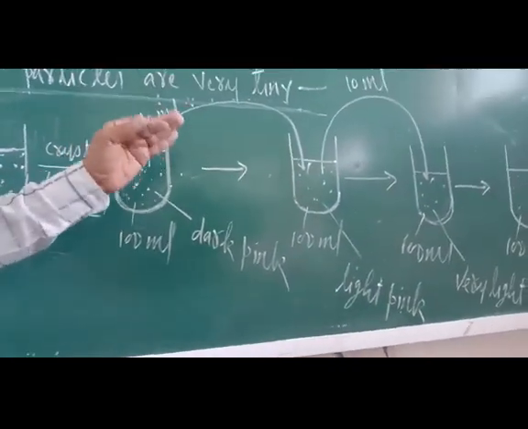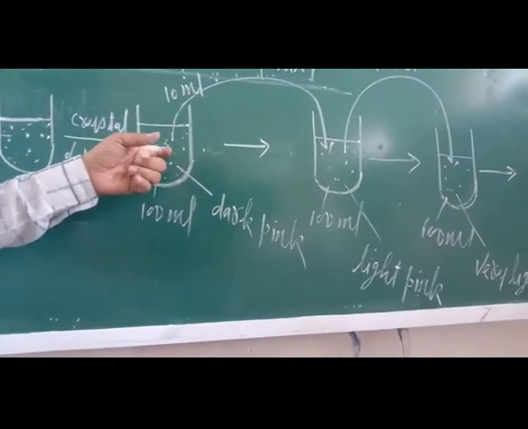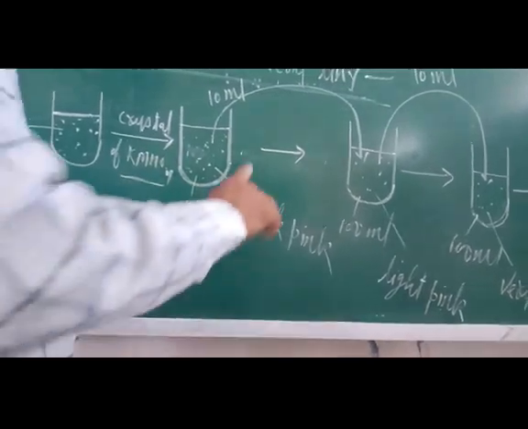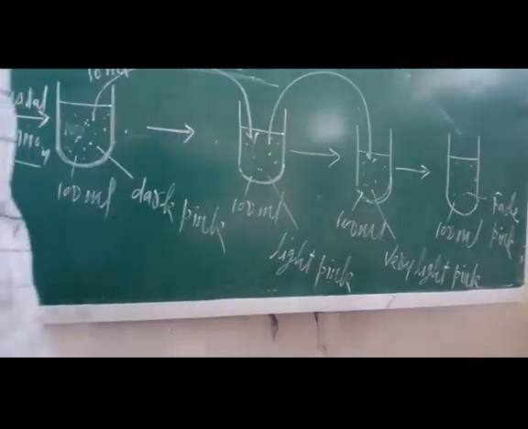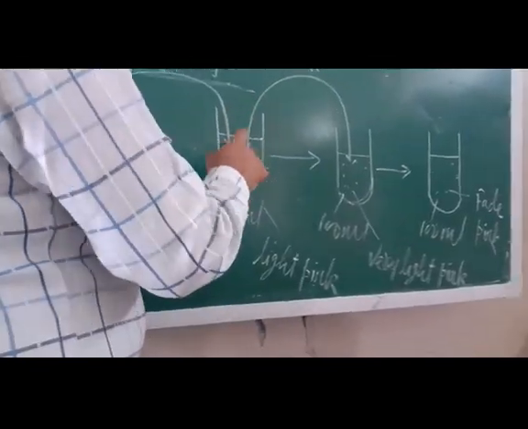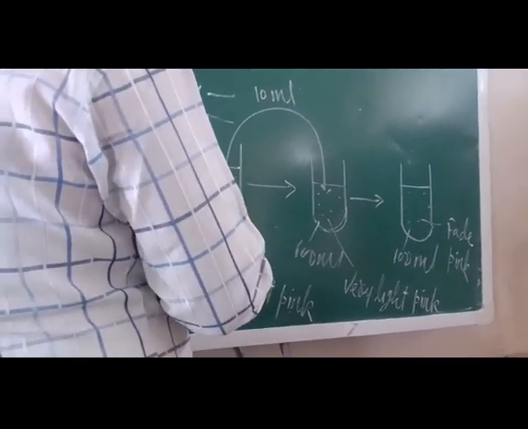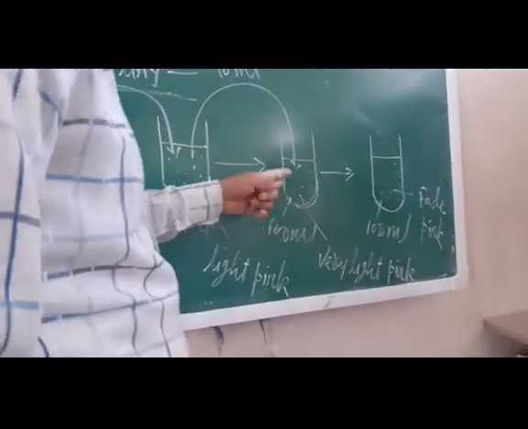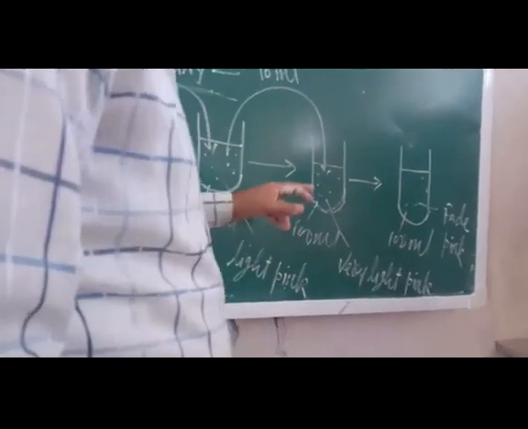Now with the help of a measuring cylinder, take 10 milliliters of solution out of the second beaker and add it to the third beaker. What you will see is that it becomes light pink. Further, you take 10 milliliters of solution from the third beaker and add it to the fourth. Again you will see that this solution becomes light pink.